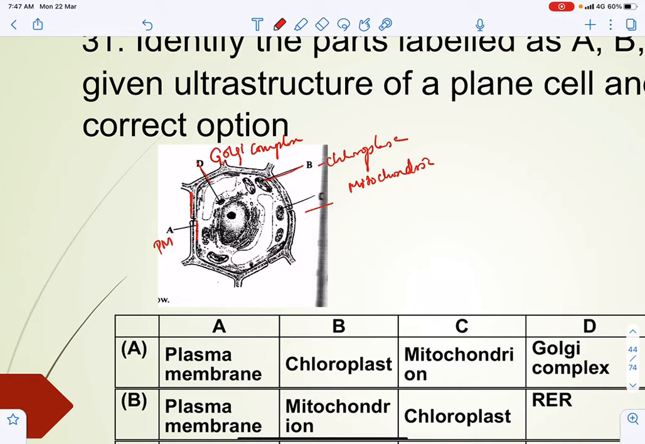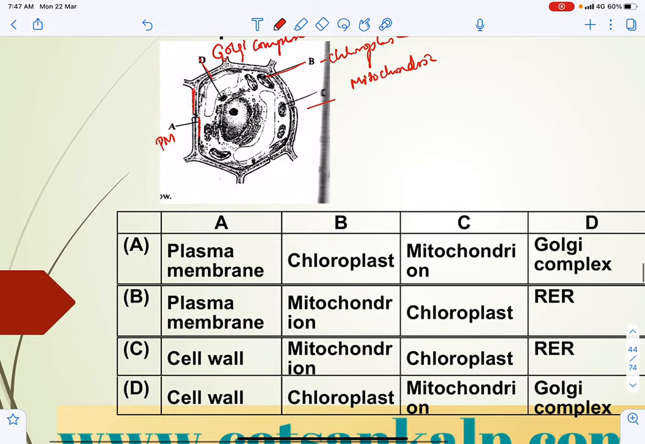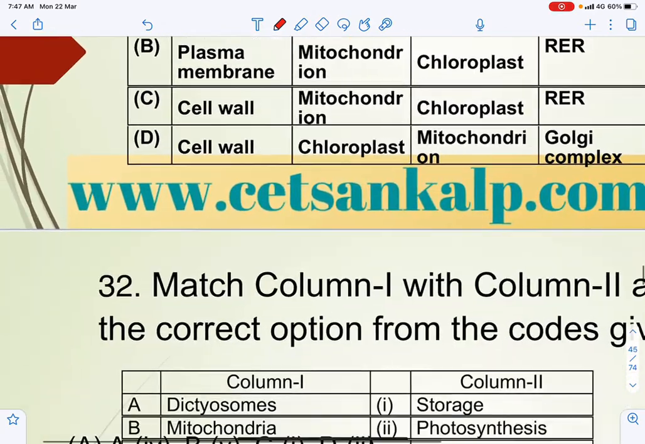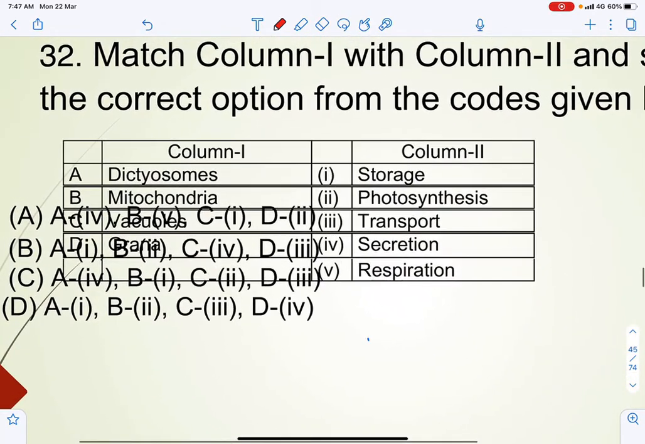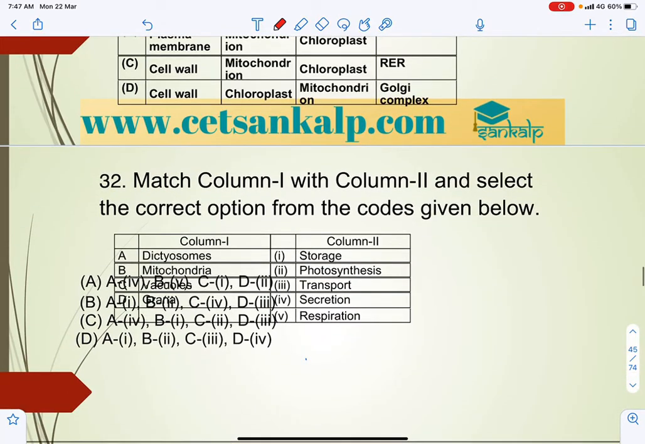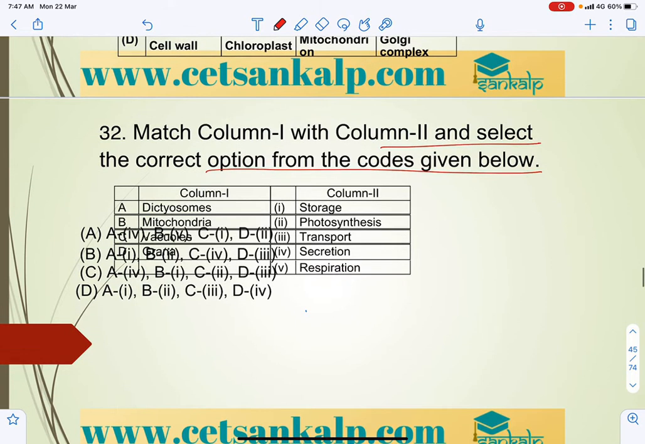Golgi complex. So the answer for that is A. Next question: match column 1 and 2 and select the correct option from the codes given below.